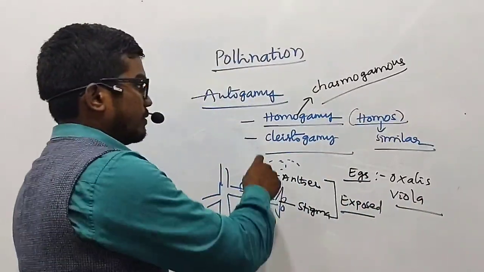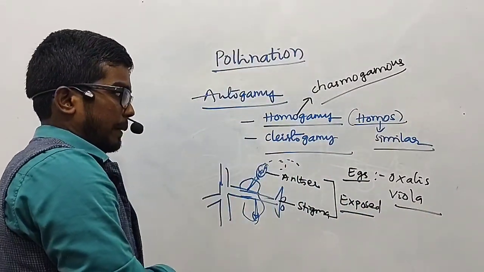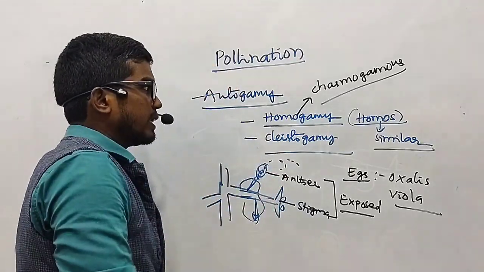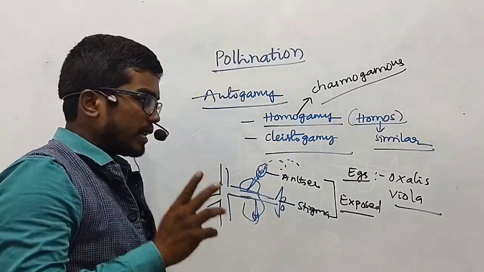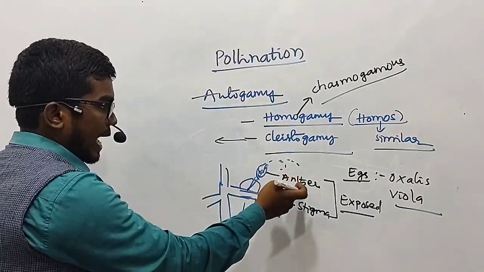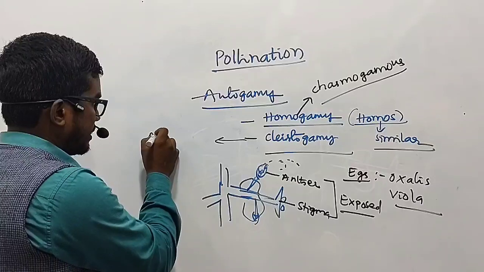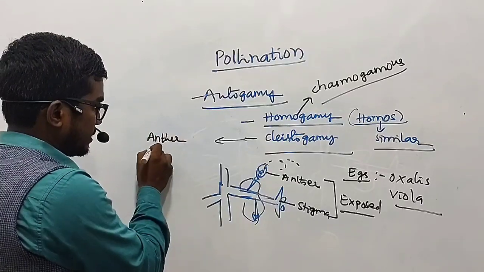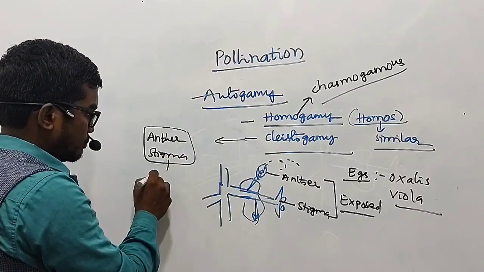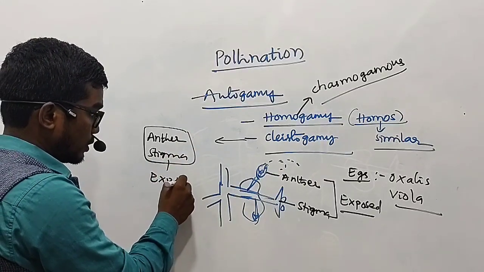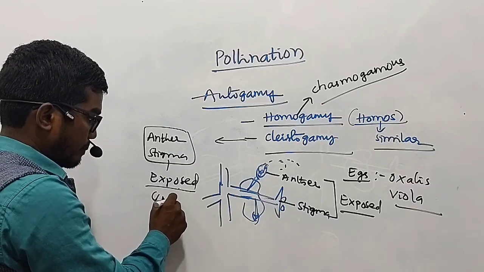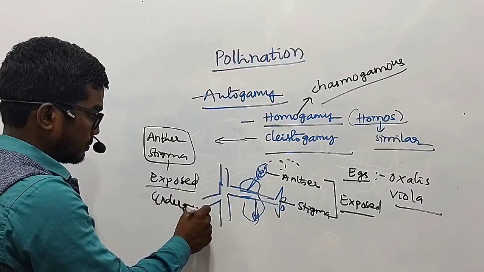Next we have cleistogamy. Cleistogamy is another type of self-pollination or autogamy, wherein the anther and the stigma are not exposed, and they are generally produced underground.